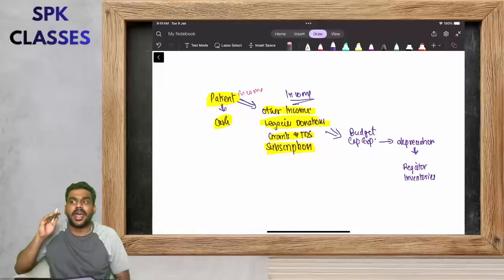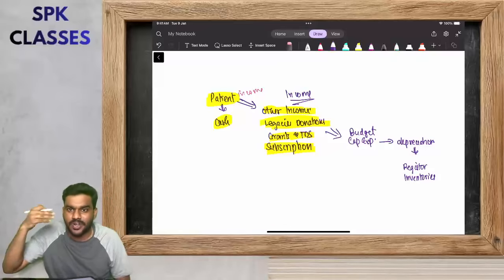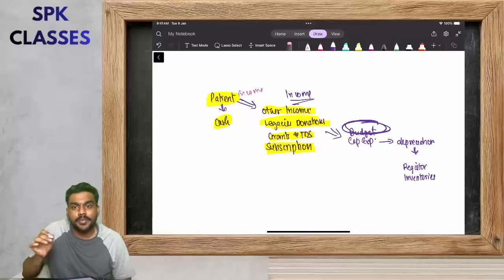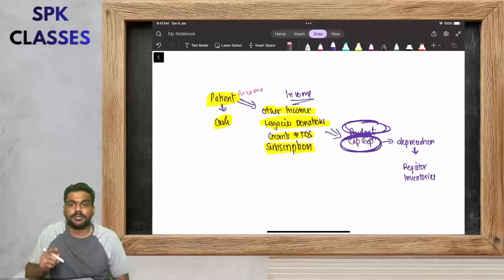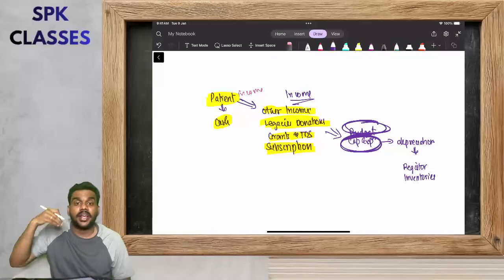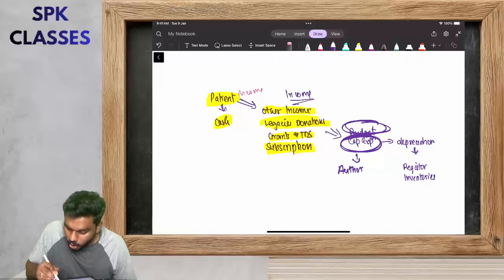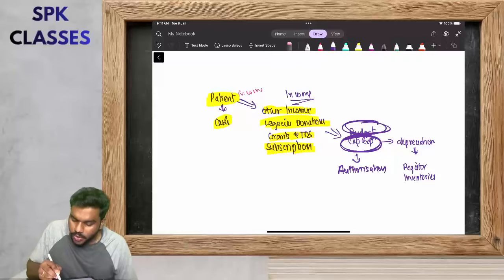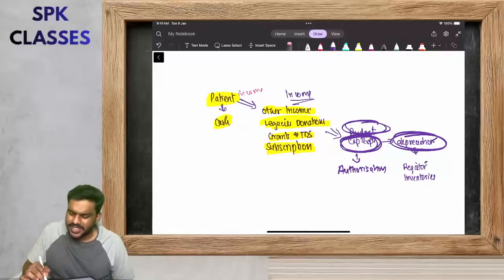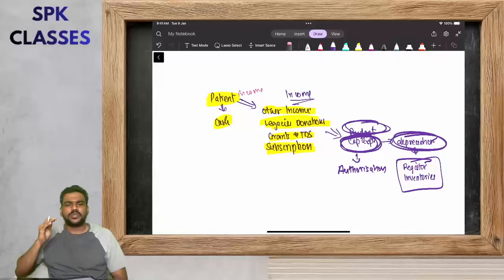With all this income, they are going to have expenditure. Now first they will make a budget. On the basis of the budget, they are going to have capital expenditure. But before capital expenditure, you have to take authorization, right? For incurring capital expenditure, you have to obtain authorization. Since it's a capital expenditure, there is a possibility of depreciation. And then the last 2 points are register and inventories. So it's very simple.